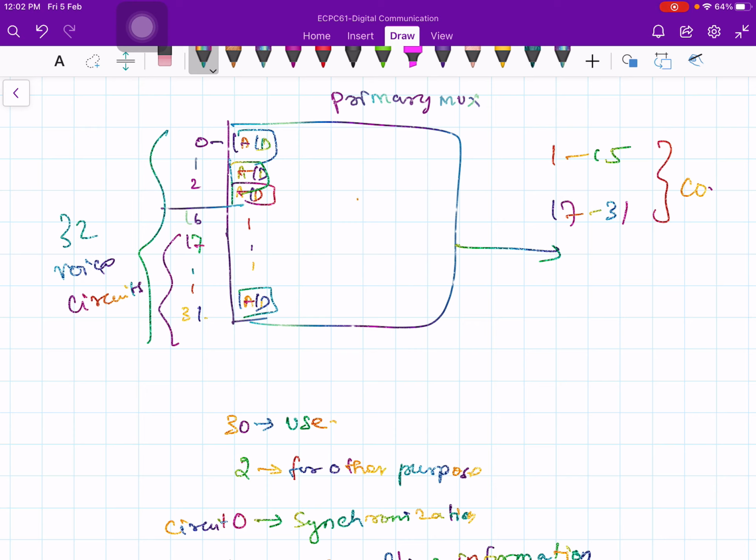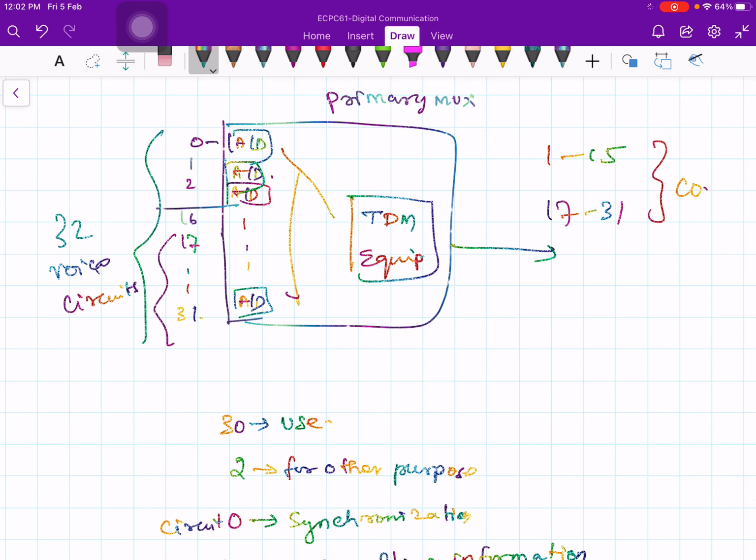So you put a TDM equipment here, time division multiplexing equipment. Following each of these A to D converters, we have this TDM equipment. It connects in round robin fashion. First it connects to circuit 0, then first, second, third, up to 31st.